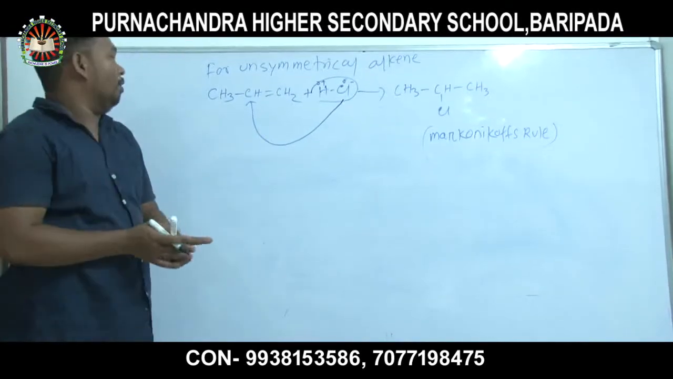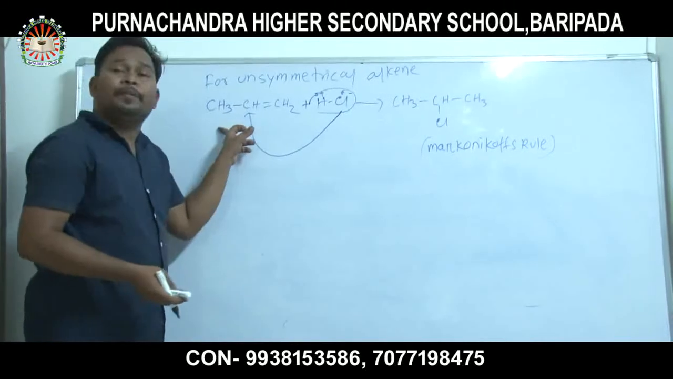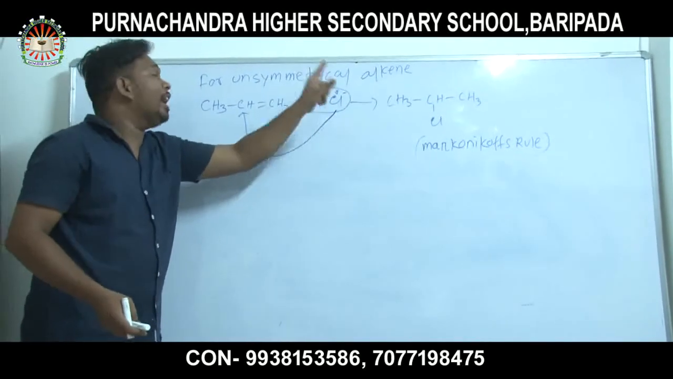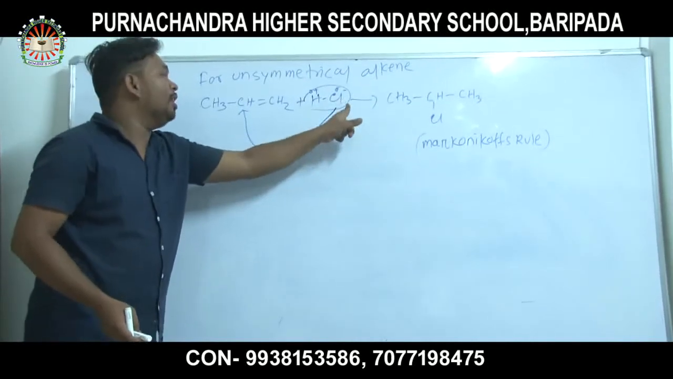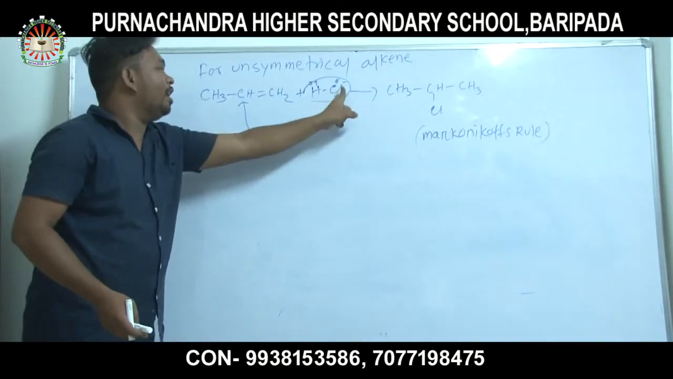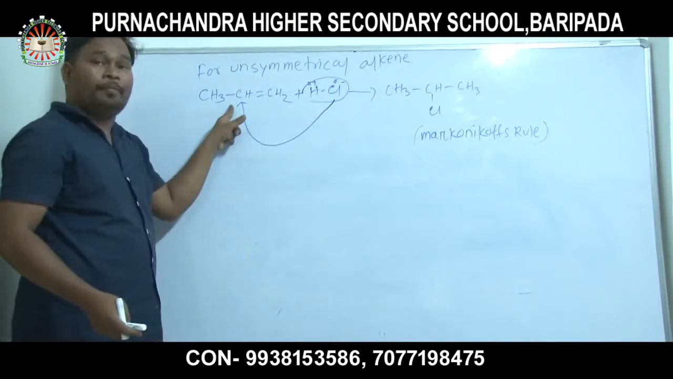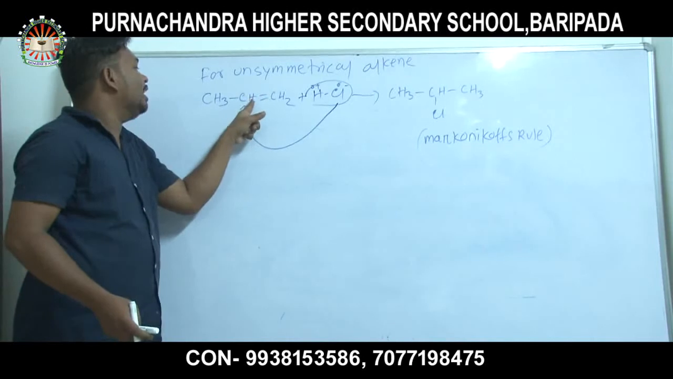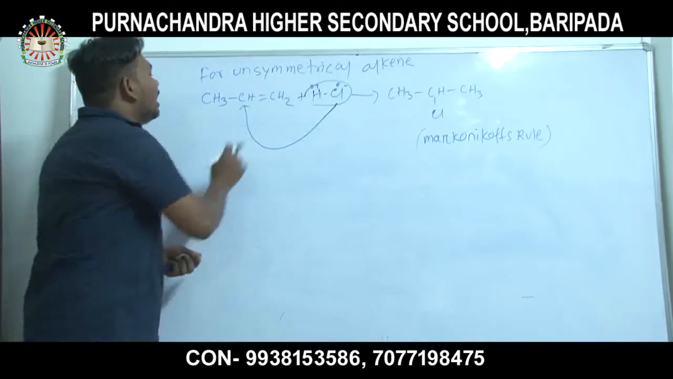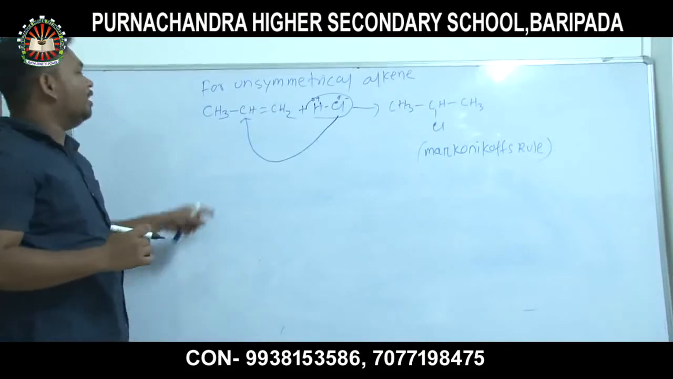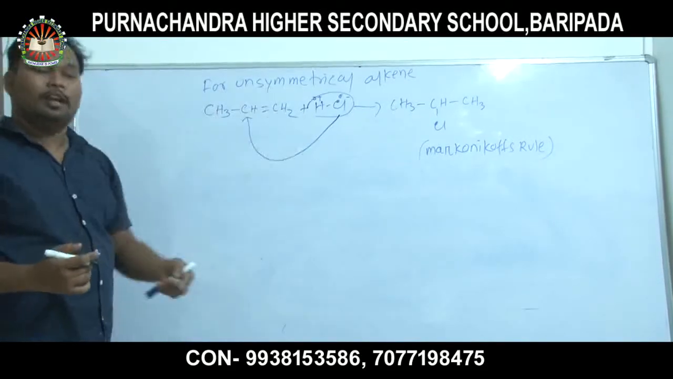According to this rule, when unsymmetrical alkene is added with a hydrogen halide, the negative part of the addendum, that is Cl minus, goes to the carbon atom across the double bond which has fewer hydrogen atoms. That is, here hydrogen atom 1 and hydrogen atoms 2. The probability part we can discuss in the next part.